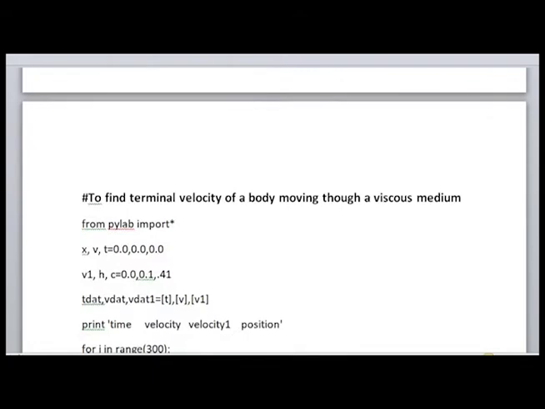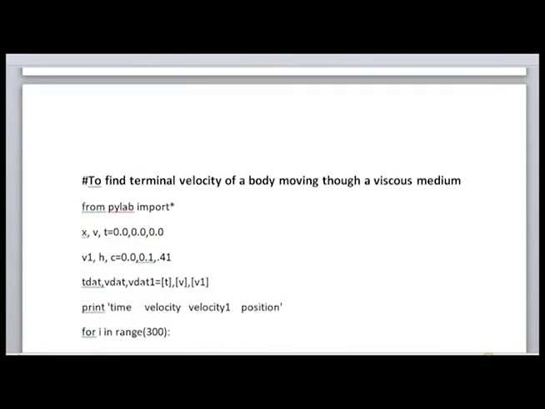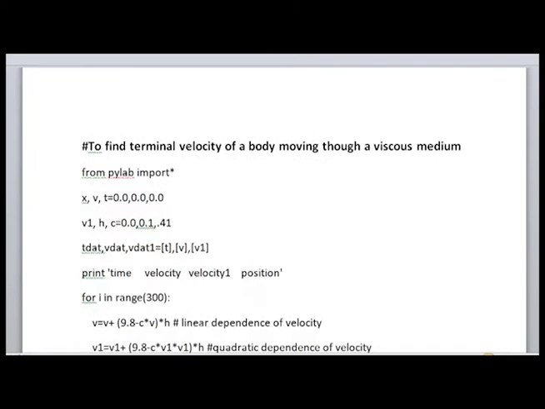Okay. Now what are you going to do? You are writing a program to find the terminal velocity of a body moving through a viscous medium. Before writing any program, what you have to do? You should write an algorithm. Algorithm is a step by step method for writing the program. I didn't include the algorithm here. If you go through the program, you can write the algorithm yourself. I have already discussed this with you in the last class.